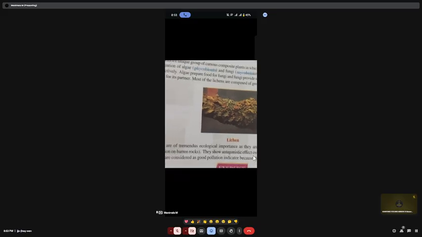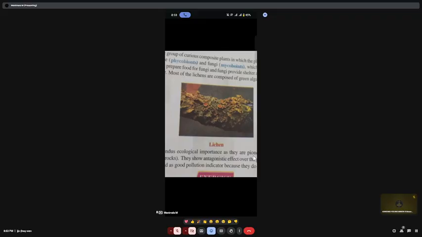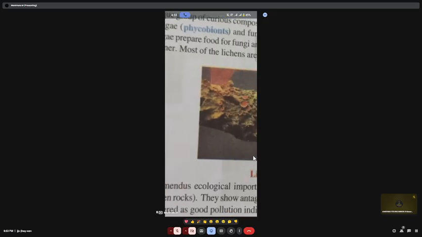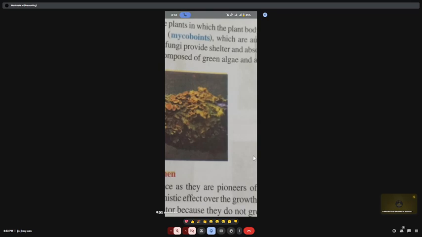Got it? Yes, ma'am. Okay, so this is symbiotic association. So for lichens, the first keyword you should know is symbiotic association of algae and fungi. The algae are called phycobionts and the fungi are called mycobionts.